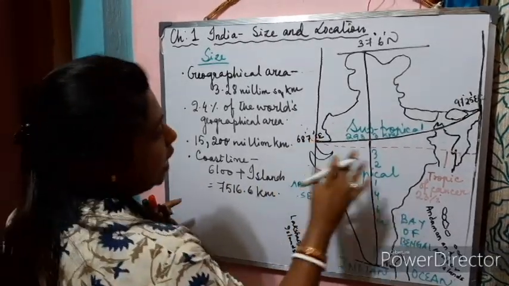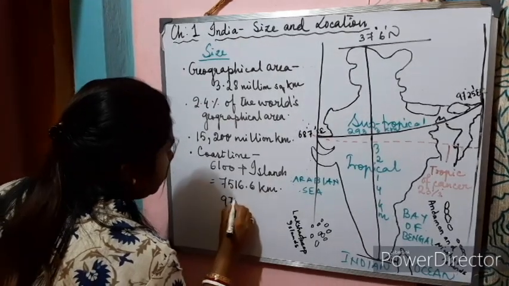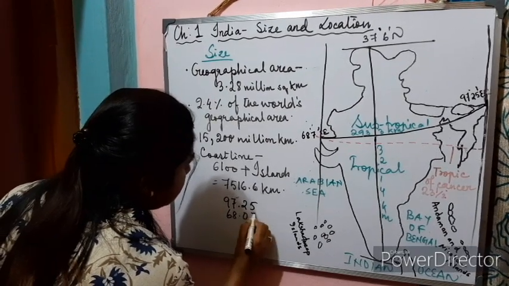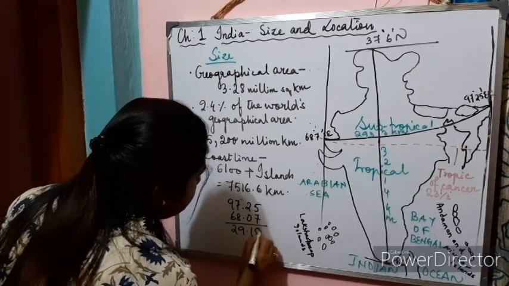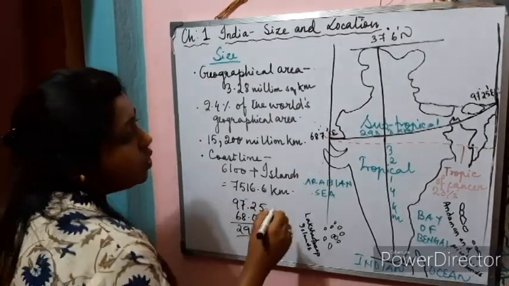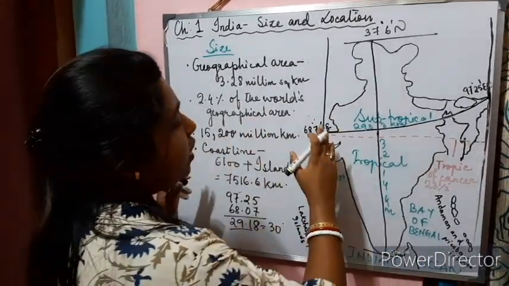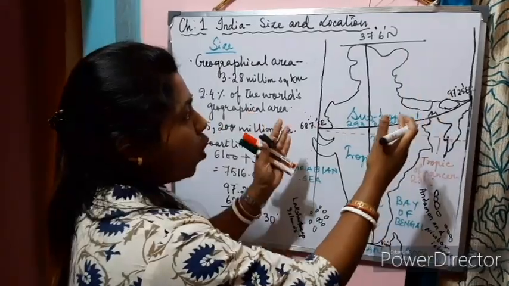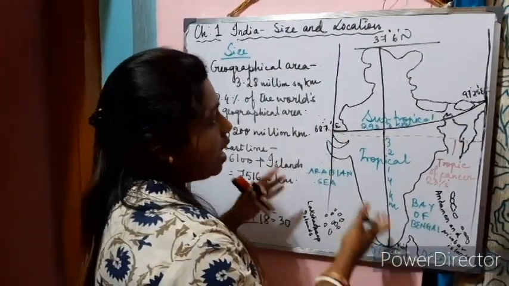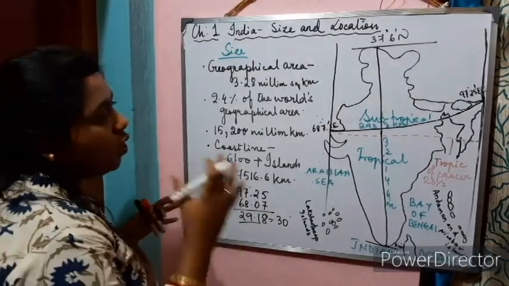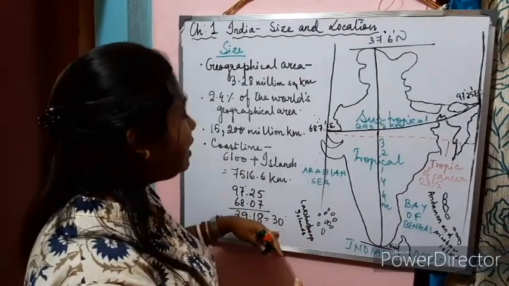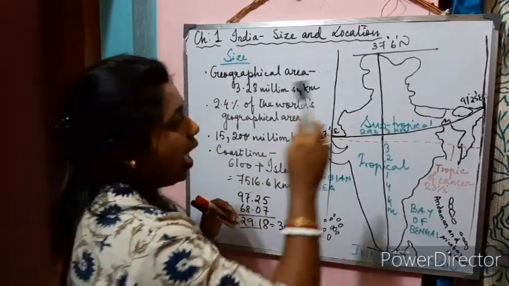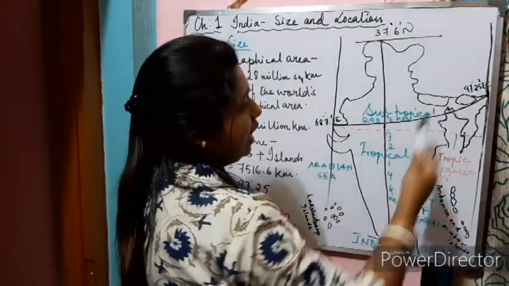Now, if we take the longitude, we will see that there is a difference of 30 degrees. There is a longitudinal difference of 30 degrees from west to east, but since it appears east-west is smaller compared to the north-south extent. But if you look at the longitude and latitude extent, you will see there is a difference of around 30 degrees. Now, because of this 30-degree difference, and also because we know that the sun first rises in the east, what will happen?